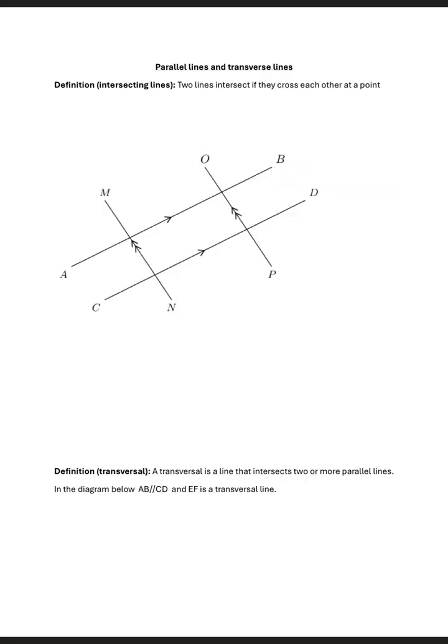Then parallel lines and transversal lines. The definition of intersecting lines: two lines intersect if they cross each other at a point, right? Now, if you look at the diagram here, we have the diagram of two parallel lines. The lines that are parallel here, AB is parallel to CD. When you see this symbol, it means parallel.